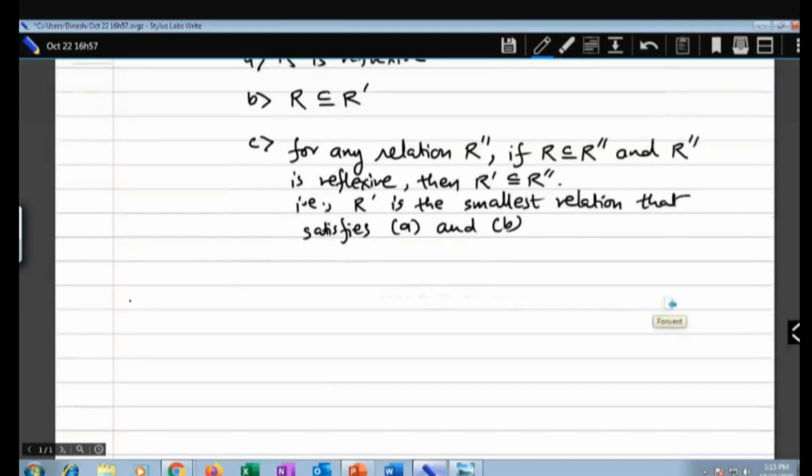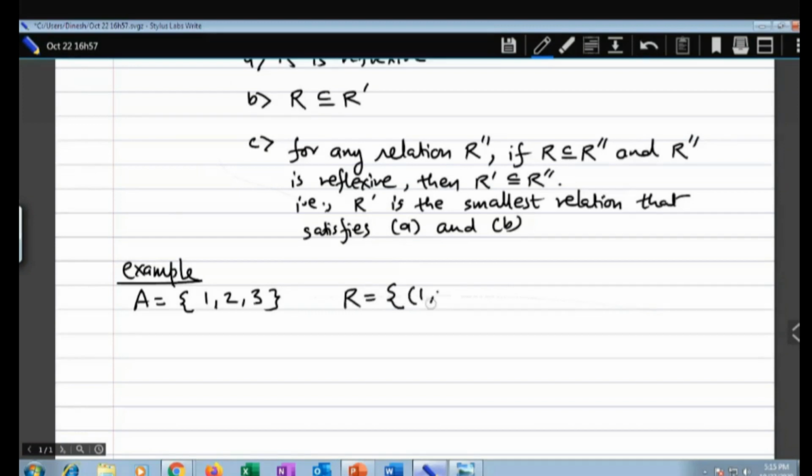For example, consider A having 1, 2, 3, and R a relation on A with 1 comma 1, 1 comma 2, 2 comma 3, and 3 comma 3. Is R reflexive? No, because 1 comma 1 and 3 comma 3 are there, but 2 comma 2 is not.